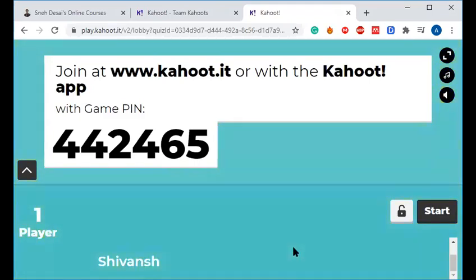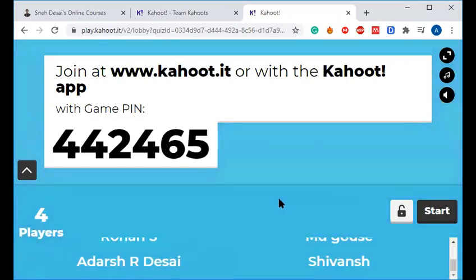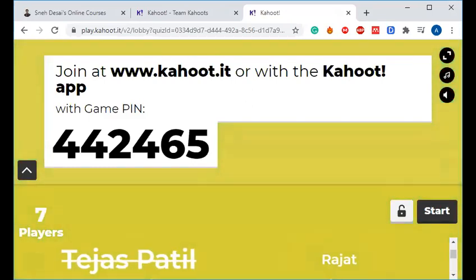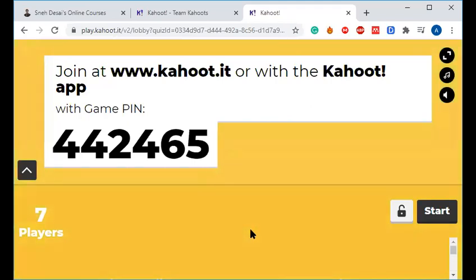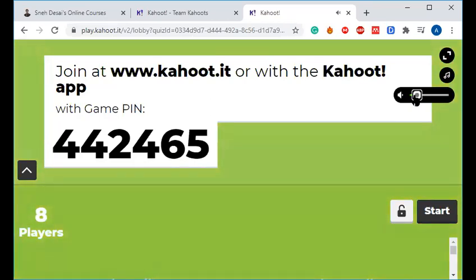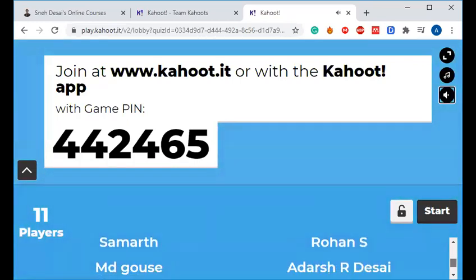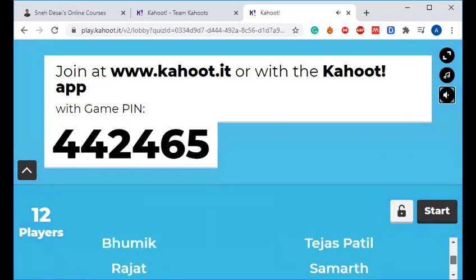Okay. One player is here. Shivansh is here. Welcome, Shivansh. Students, quickly. I don't know if you can access this from the web or not. Just try this. Okay, 4 players are here. Adarsh, Rohan, Samar. Good. 7 players. Everyone, do this quickly. I'll wait for 2 minutes more. 8 players, 9, 10 players. Okay. Nikhila, Sanvi, Piyush, Bhaumik, Rajat, Gauss. Okay, 12 players.